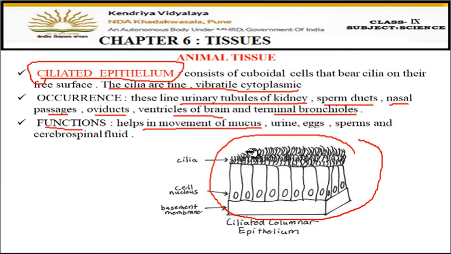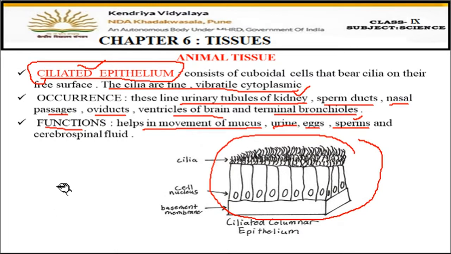So these cilia will help, no? These cilia, these hair-like structures, will help in the movement of substances. Okay. So, in the movement of mucus, in the movement of urine, because they are present in kidneys, and kidneys produce the urine. So, in the passage of urine, then eggs, which are produced in the female reproductive organ, and sperms, which are produced in male reproductive organs. So, in the movement of these cells, these cilia are helpful. That's why in these organs, these ciliated epithelial cells are present.